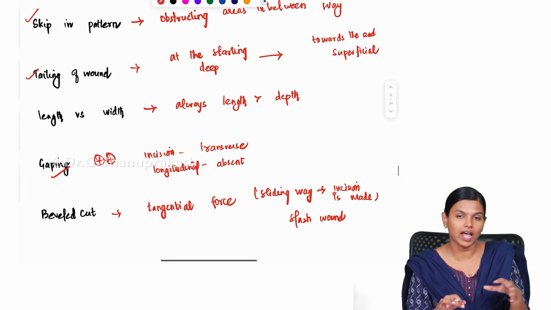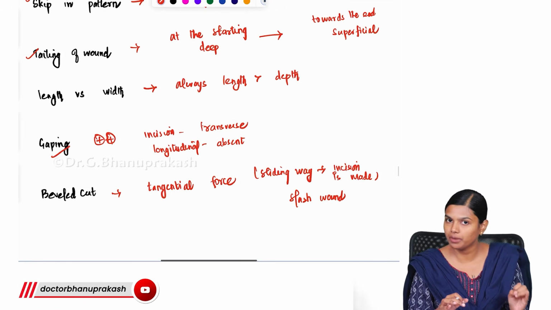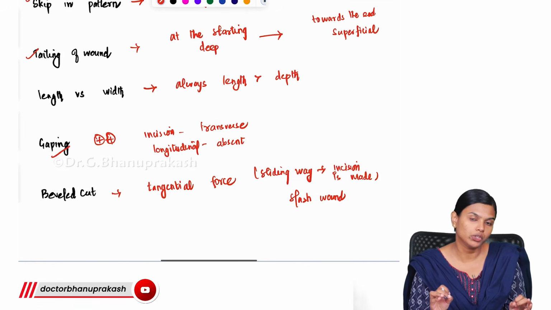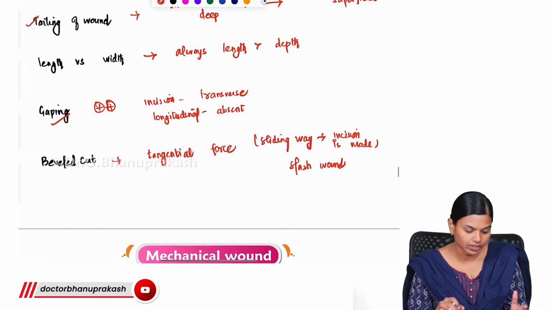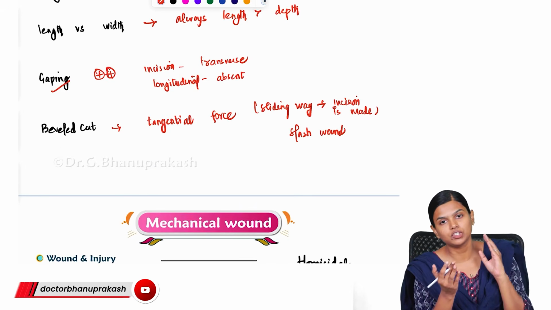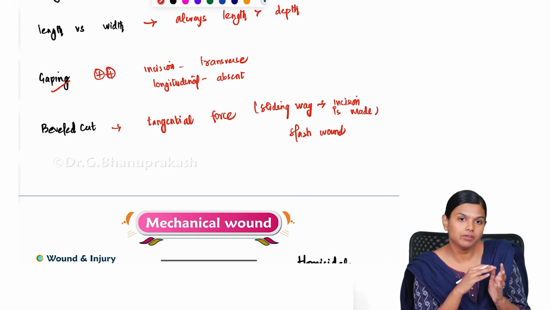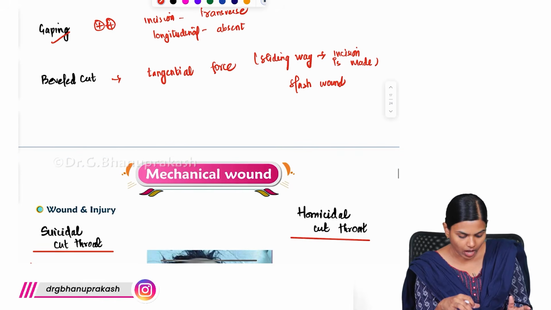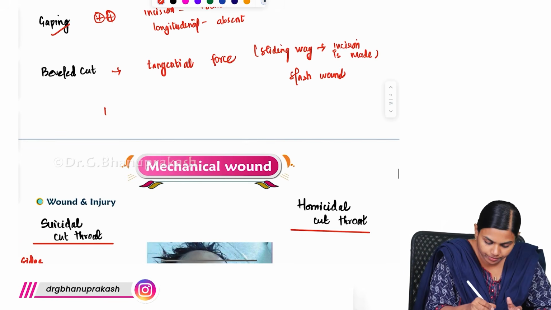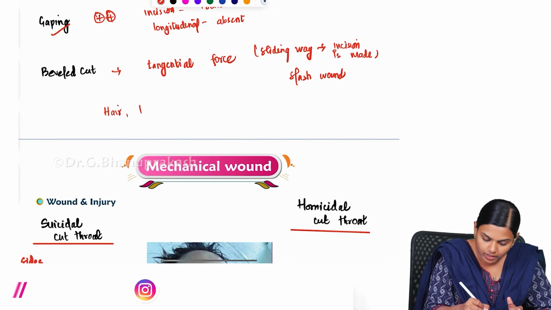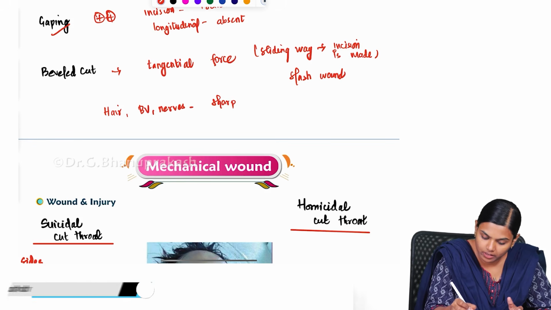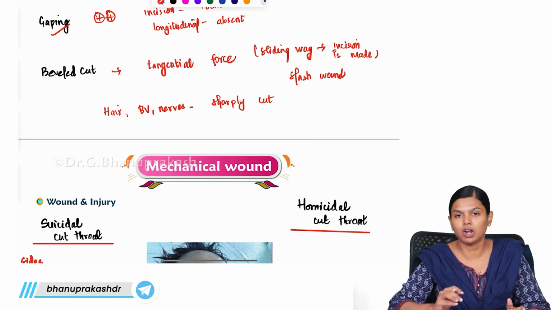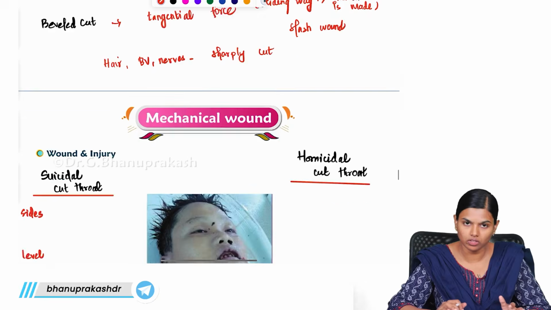So these are the important aspects of incised wound. You will have the skipping pattern, you will have tailing of wound, you will have the length more than the depth, then you will have gaping more if the incision is made transverse, and there will be beveled cut when the incision is slashing, when a slashing wound is made. Apart from that, you also have hair, blood vessels and nerves sharply cut. Since it is a sharp force trauma, you will get the sharply cut nature of all these structures.